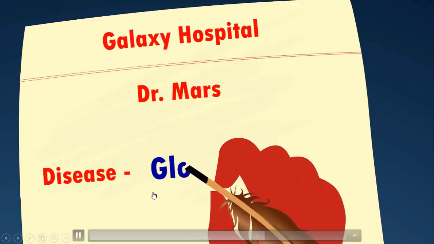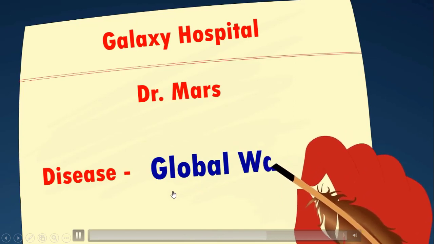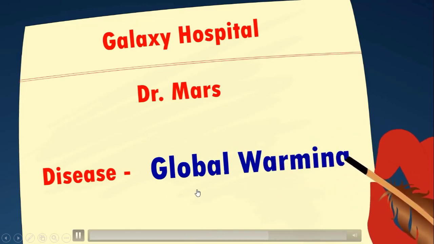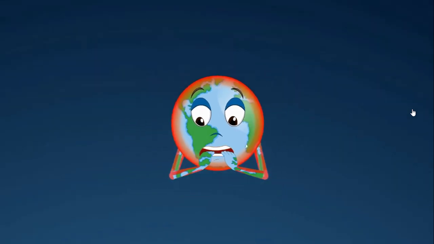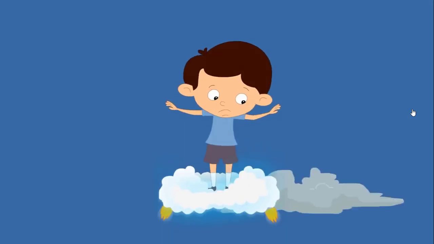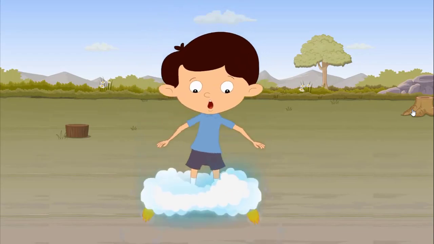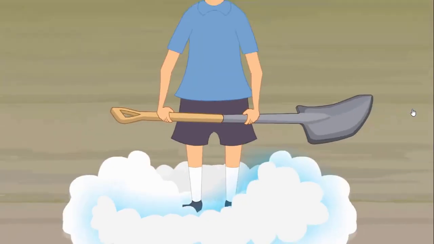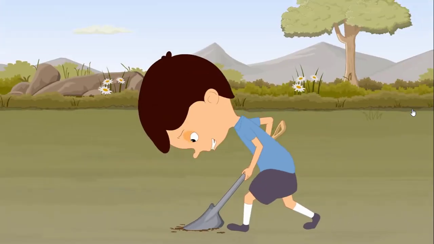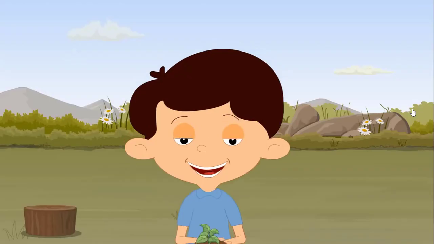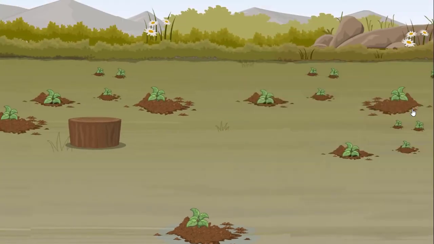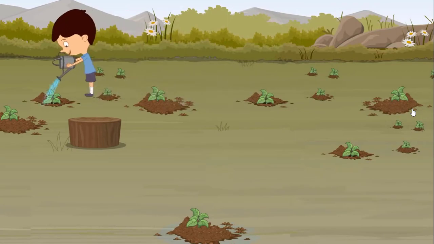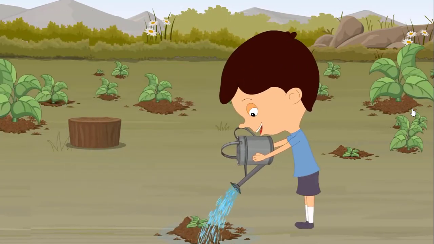And this is what we call global warming. Global warming is the problem where the earth became very warm, very hot. So this is a big problem on earth if we keep pollution and if we keep making earth hotter. So what is the solution? What can we do? Now, the best thing we can do to stop global warming is, for example, to plant more trees and water them so that they would grow.